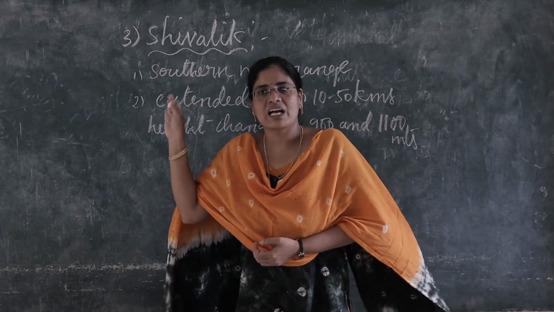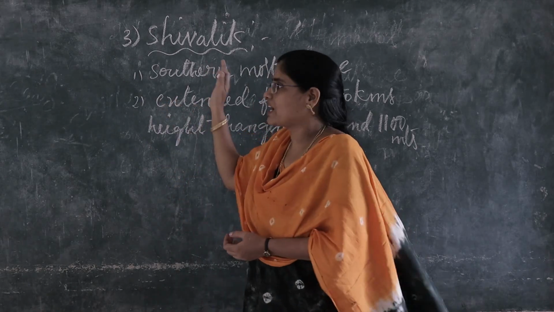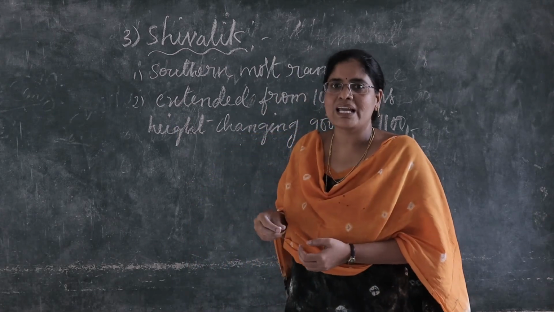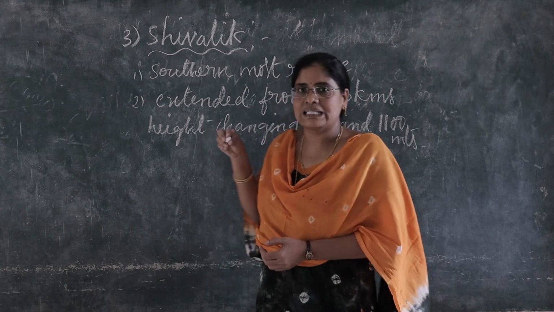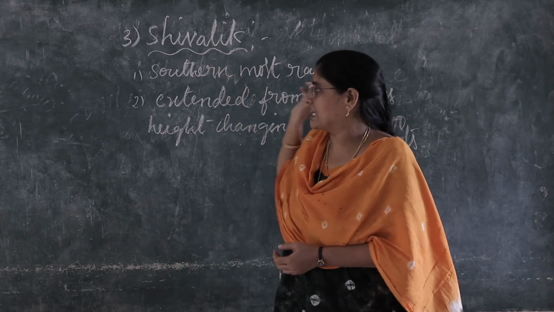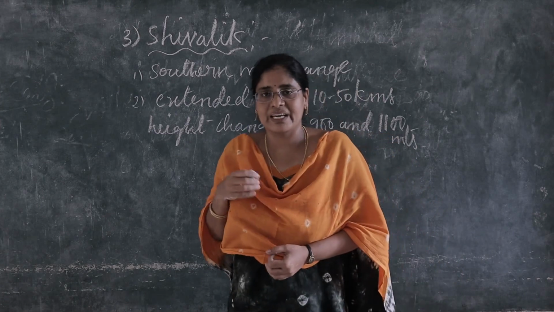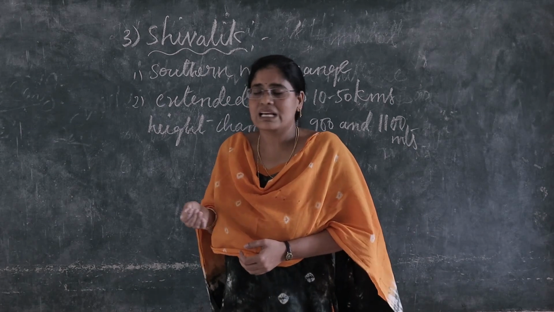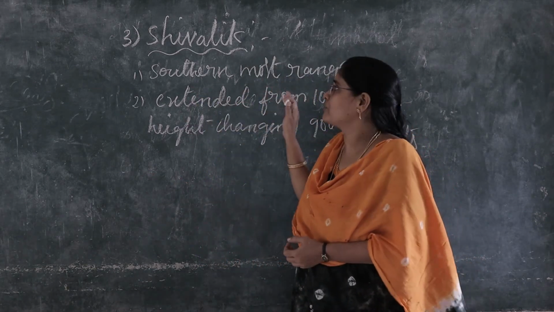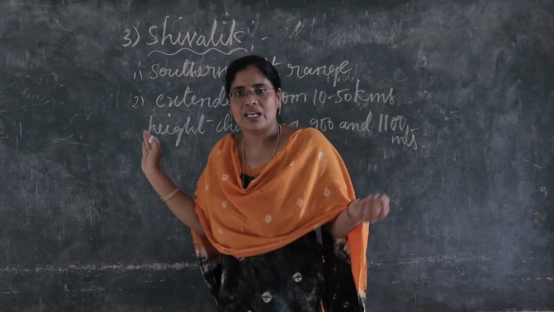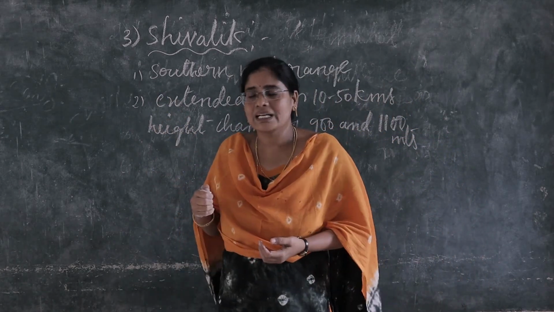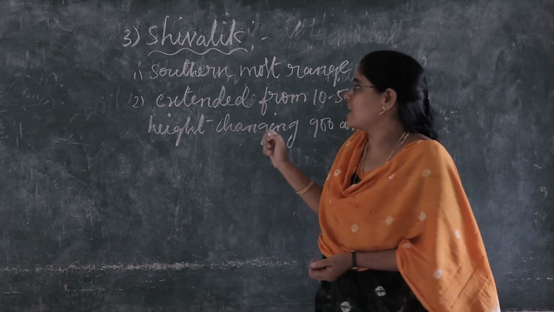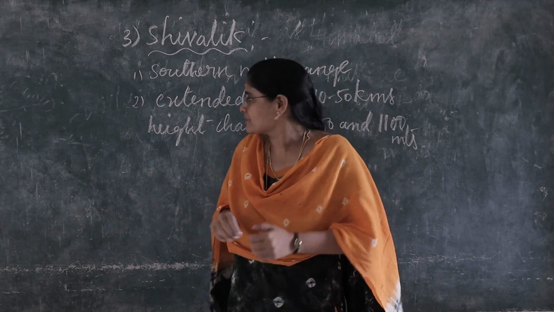Third one, children, Shivalik. The third parallel range in Himalayas is Shivalik. Where is Shivalik located in Himalayas? Yes, the southernmost range of Himalayas is called Shivalik.